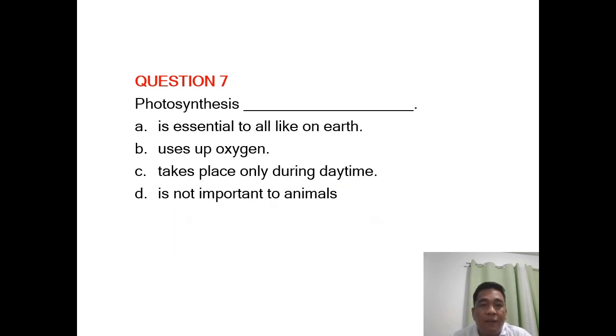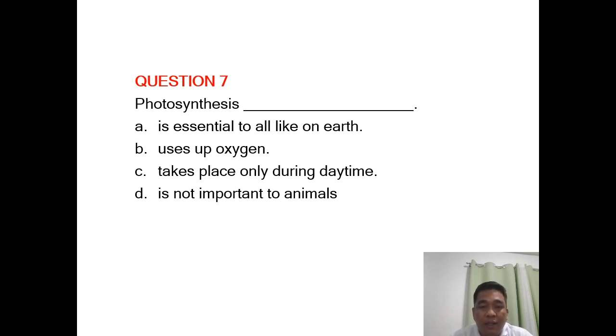Question number 7. Photosynthesis blank. A is essential to all life. I'm so sorry, it's life on Earth. B uses up oxygen. C takes place only during daytime. Or D is not important to animals.